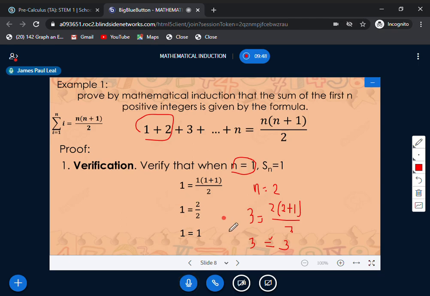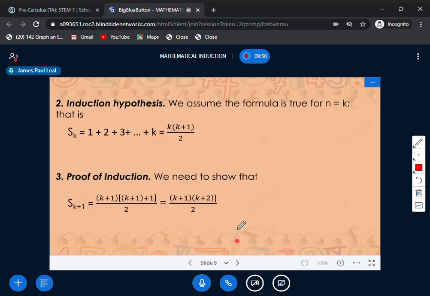We can now proceed to step 2, which is the induction hypothesis. For step 2, we assume that the formula is true for n equals k.